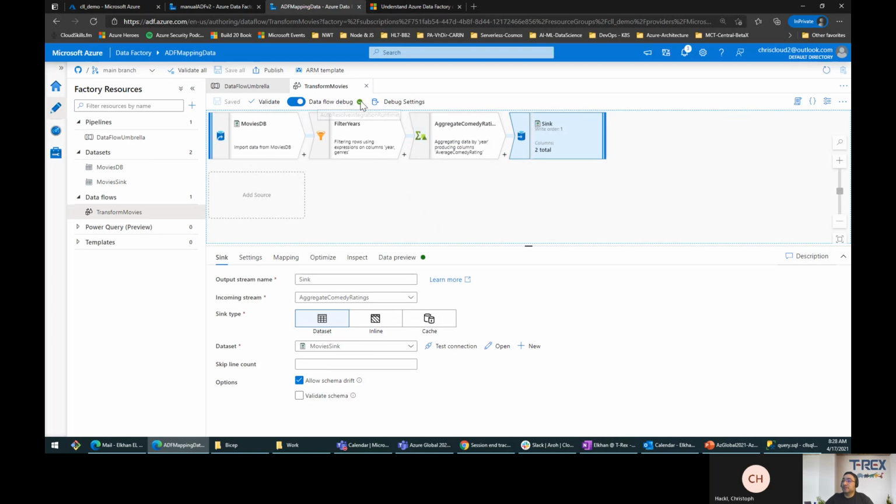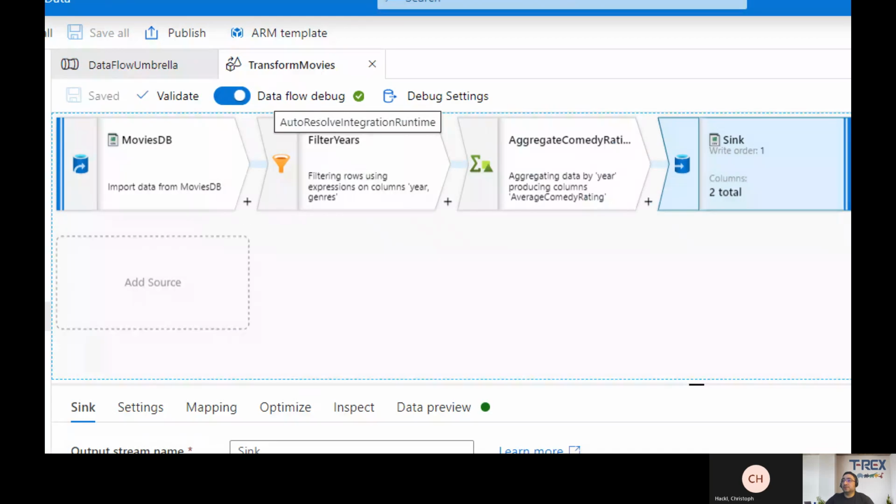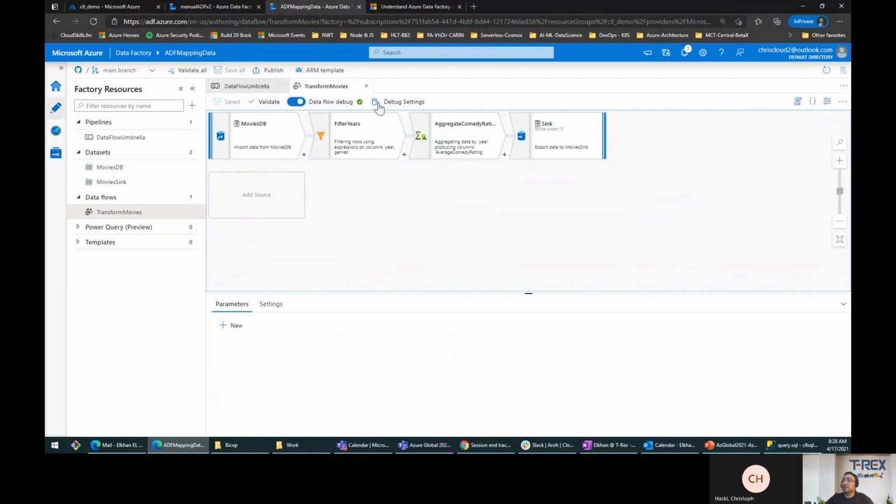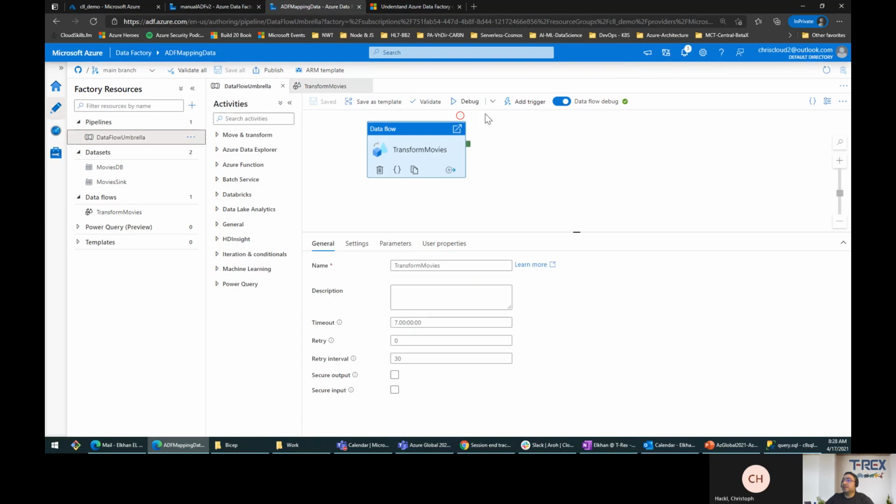So let me show, it's actually green now, as you see. So I will just run it once here. So let's go and validate everything first. Seems everything is fine. Then I'll go to the pipeline here and debug it. You see it's actually red here. So we'll click on debug here.